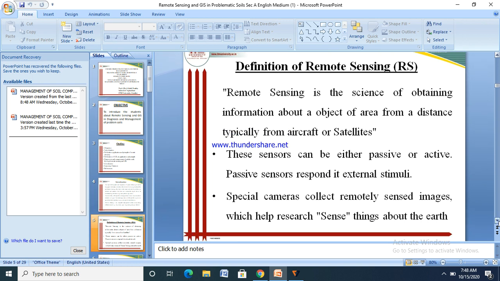Now, what is the definition of remote sensing? Remote sensing is the science of obtaining information about an object or area from a distance, typically from aircraft or satellite. These sensors can be either passive or active. Passive sensors respond to external stimuli, and space cameras collect remotely sensed images which help researchers learn things about the earth.